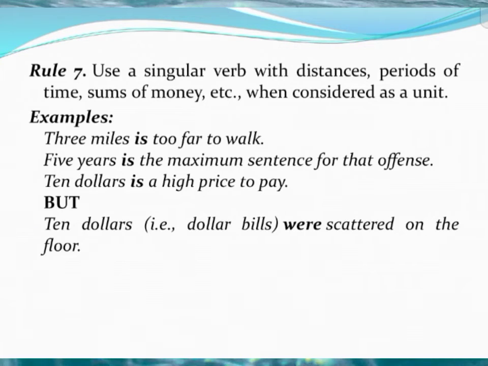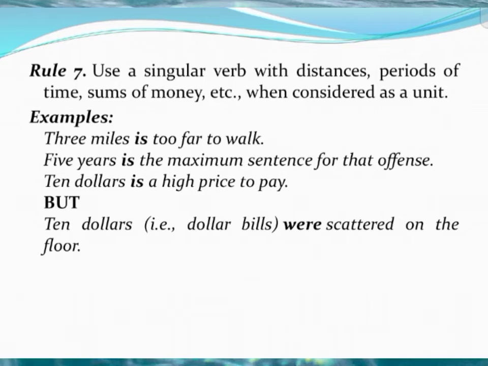The next one, rule number 7: use a singular verb with distances, periods of time, sums of money, etc., when considered as a unit. So when you use a period of time or sums of money as a single unit, we have to consider it a singular subject. So it takes only a singular verb.